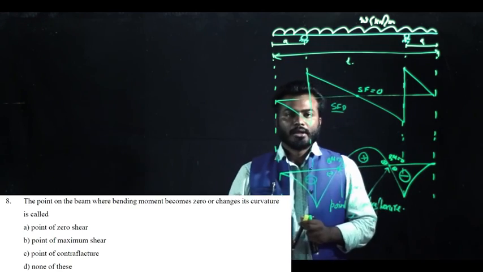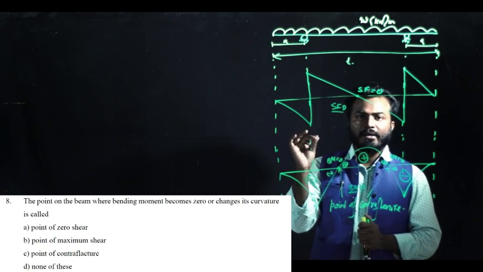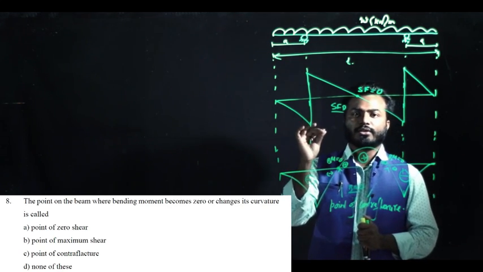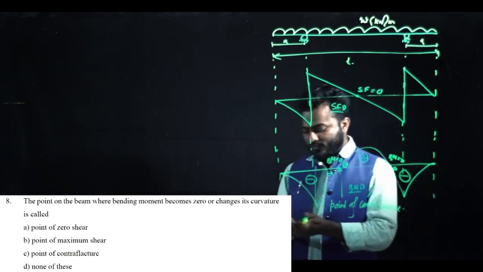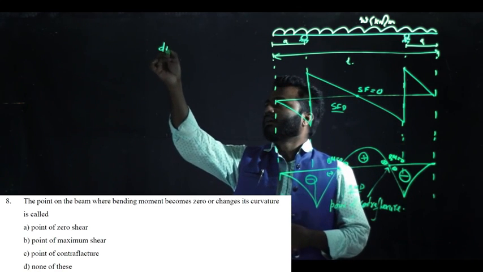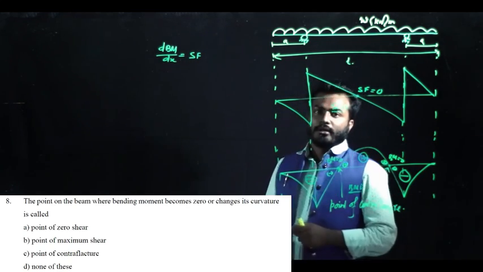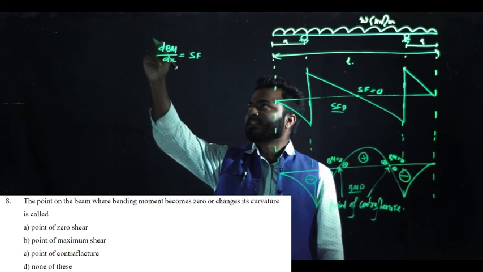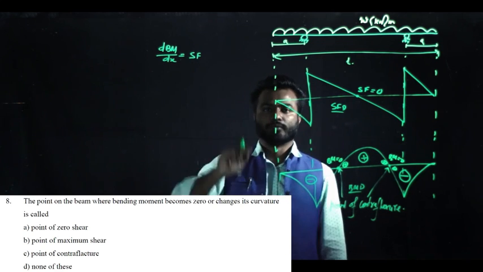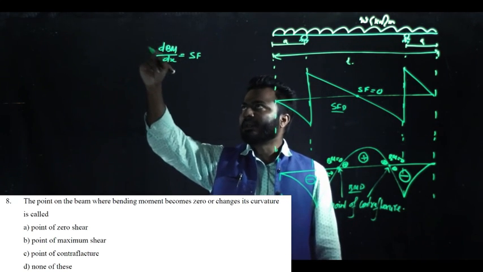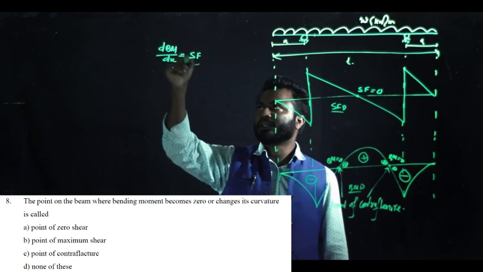Let's take another example. If you look at the screen, it says that if in a beam the bending moment wants to be maximum, then at that point the shear force needs to be, and the options are given to you. To understand that, I can write these concepts. What does it mean? It means that the differentiation of the bending moment with respect to the length of the beam is equal to the shear force value, or the differentiation of the bending moment with respect to the length of the beam at a point is equal to the magnitude of shear force at that point of the beam.